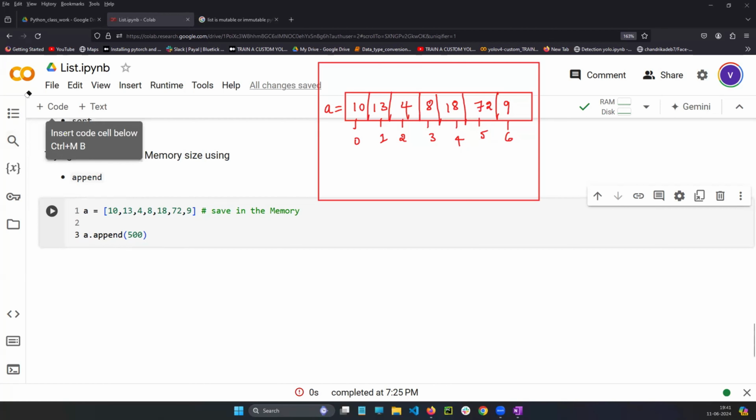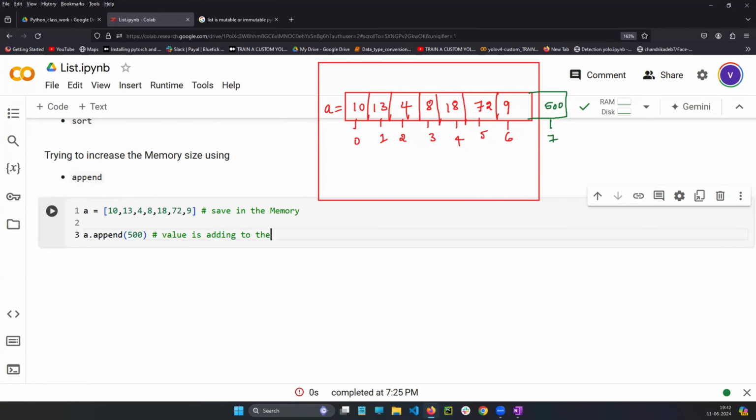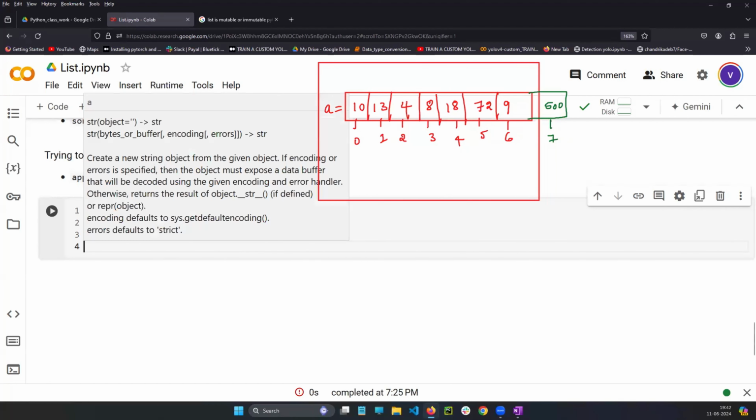So the first line is saving in the memory. In the second line, the append function will take 500 and add it to a, creating a 7th index with 500. The function is doing everything. Append will take 500 and add it to the variable a. Simple. Okay, sir. In the second line, the value is adding to the variable a.